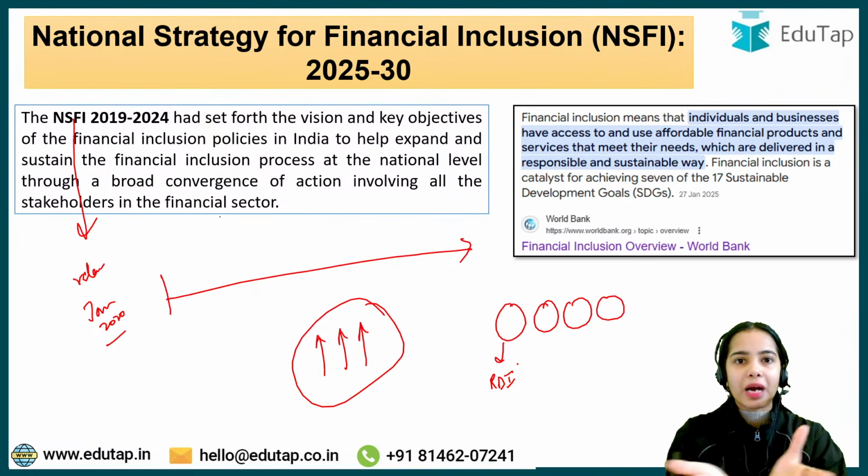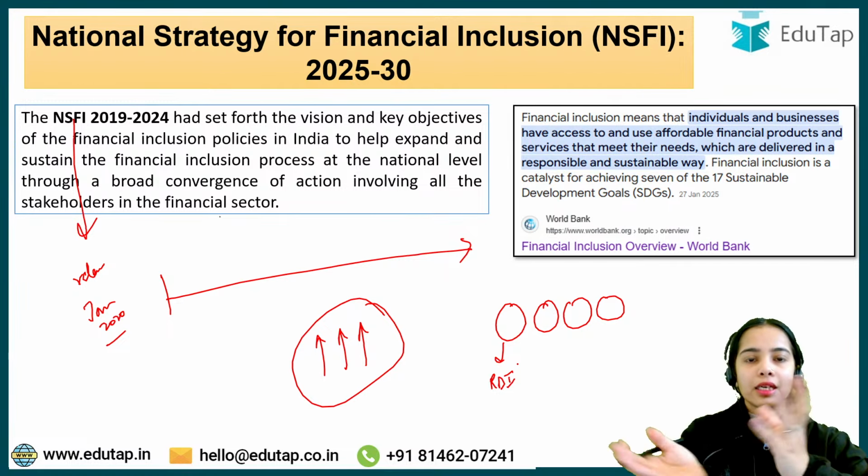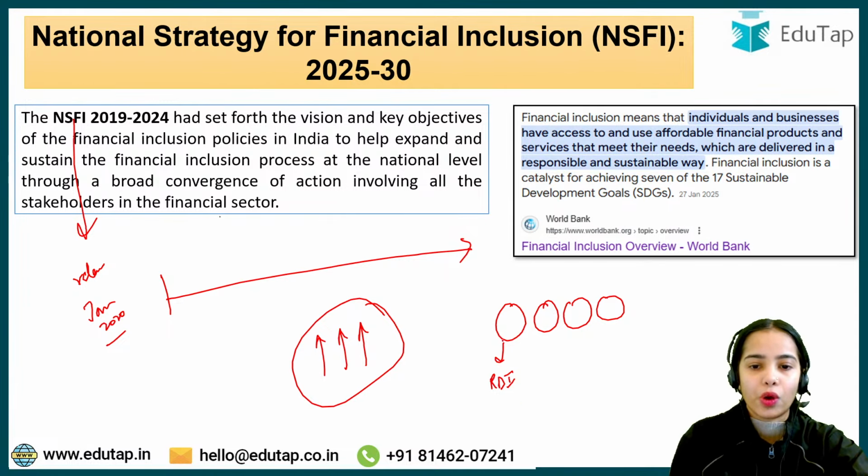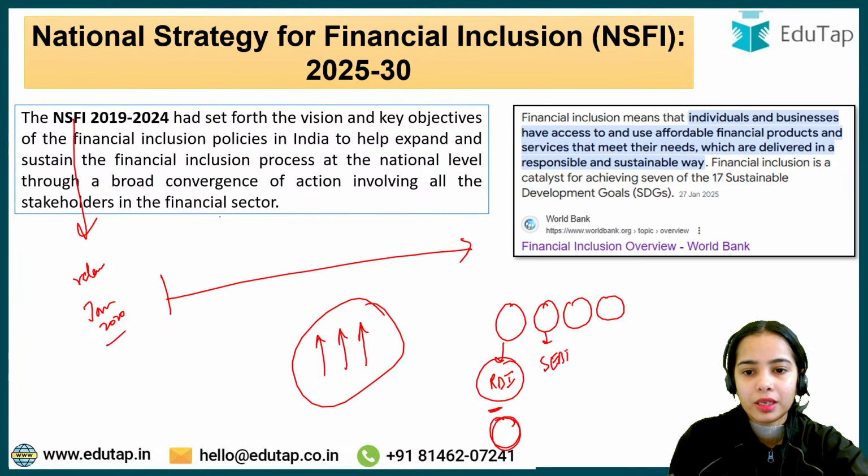that is handling the banking infrastructure in the country, or the RBI is at the apex of the monetary system, of the banking system. Okay, then there is SEBI, that looks after the capital market, where the people invest basically. The IRDAI, Insurance Regulatory and Development Authority of India, looks after the insurance sector. The PFRDA looks after the pension sector.